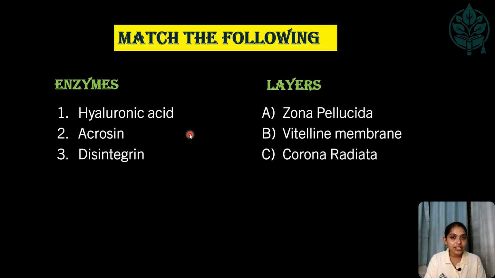The hyaluronic acid will disintegrate the outermost layer, that is the corona radiata, whereas the acrosin enzyme disintegrates ZP2 and ZP3, mainly the glycoproteins of the zona pellucida, and the disintegrin peptide gets attached with the integrin peptide of the vitelline membrane and helps in the fusion.